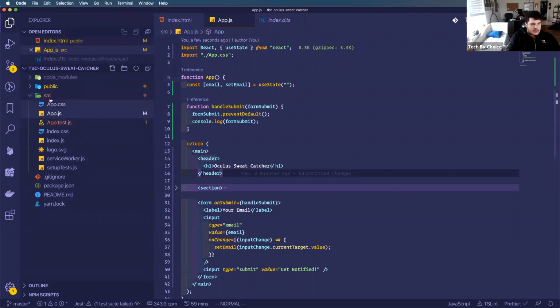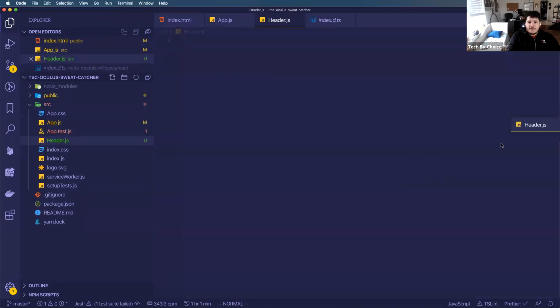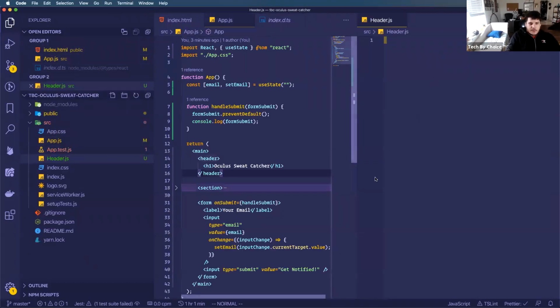So once you can see your different files, make sure that you're inside this source directory, src directory. So click on maybe app.js, and then click on this new file icon here. And I'm going to name this new file header.js. Now, this is a brand new JavaScript file in my directory.